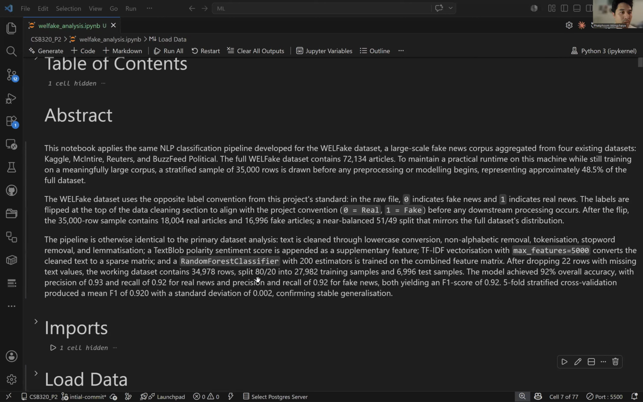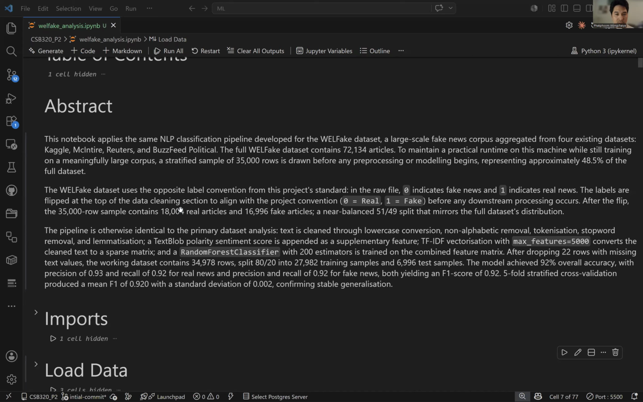So here is my project. I'm doing an NLP classification pipeline using the WELFake dataset. It is an aggregate of four existing databases: Kaggle, McIntire, Reuters, BuzzFeed Political. It contains 72,134 articles. Due to computational limits, I am only using about half of that, which is 35,000 rows.